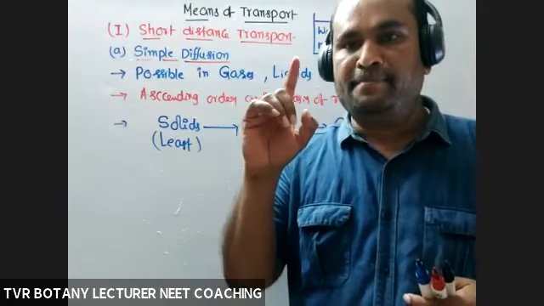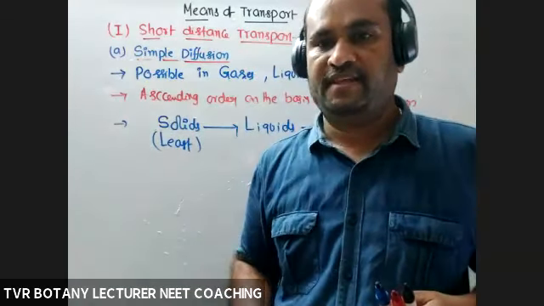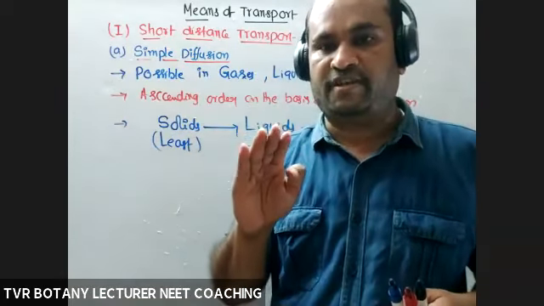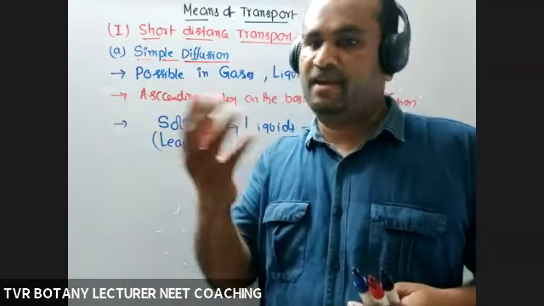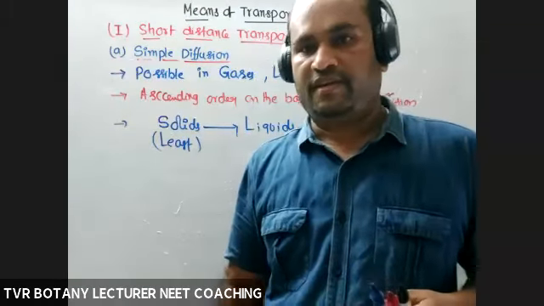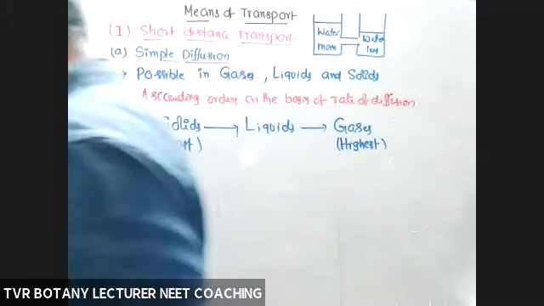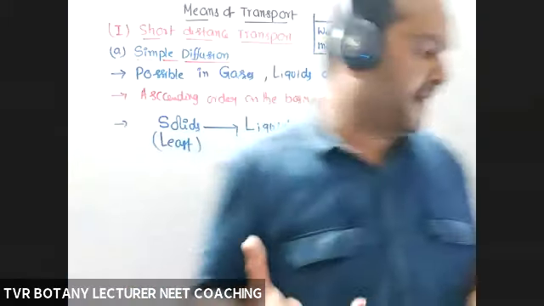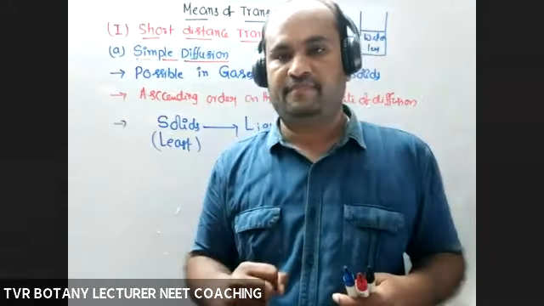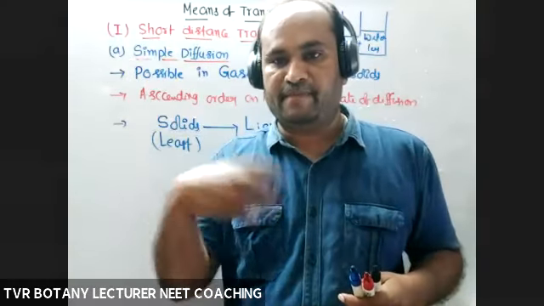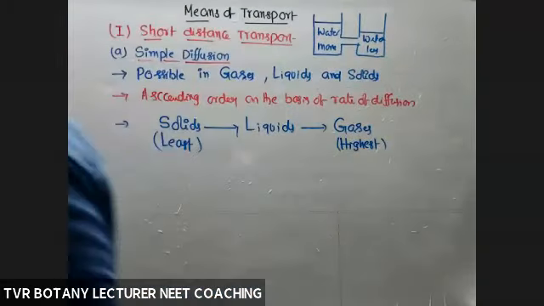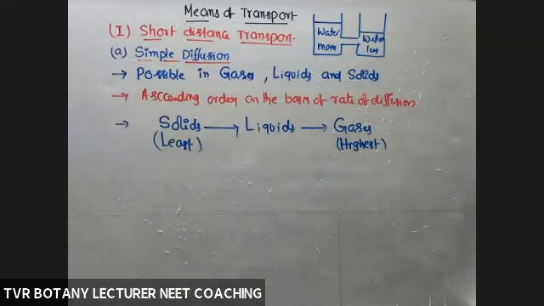And membrane permeability also. If the membrane is impermeable, the rate of transportation is less or maybe completely absent. Permission given by the membrane means permeability.